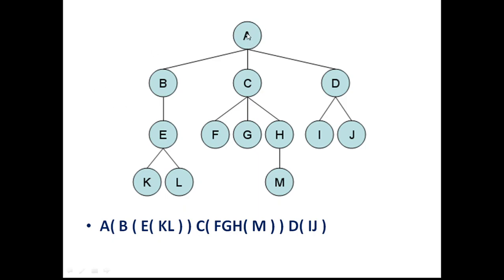The first node or the root node is A, which means we have to write it down as the first operand, and then we have got children of A. So we start the opening bracket, we write down B, and since B is having a child E, we add another parenthesis and put E, and since E is having 2 children, we open another parenthesis and mention them, and since they are leaf nodes, we just close the bracket, and then we also close the bracket for E and close the bracket for B, and we reach the next child of A. So C, again we have to follow the same procedure.